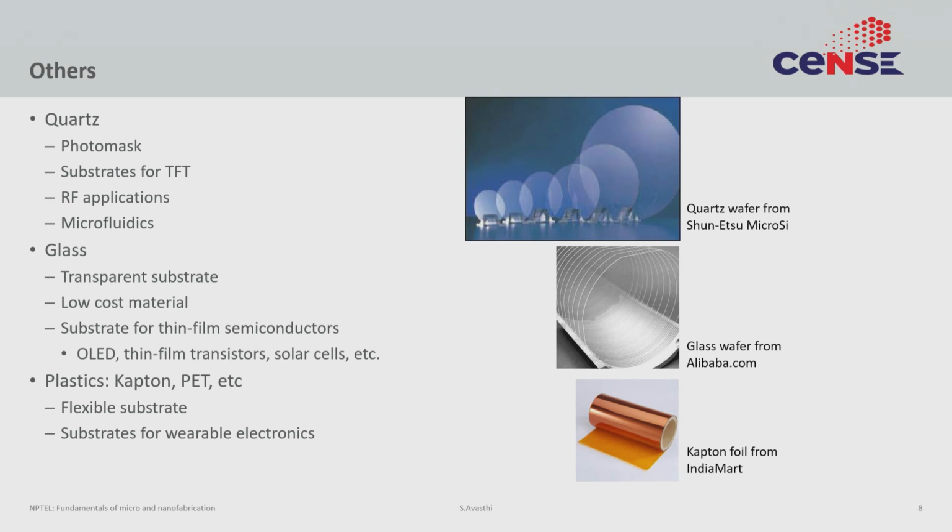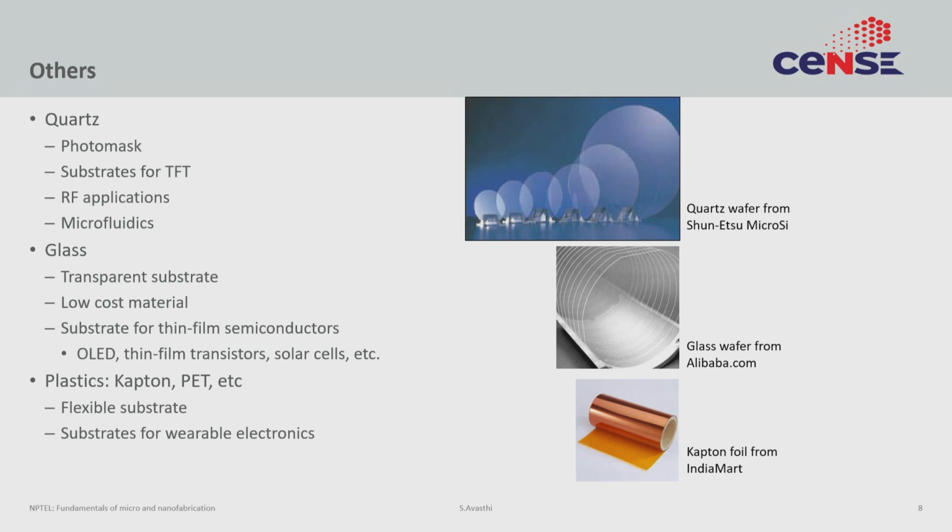Next is quartz. Quartz is silicon dioxide, but a crystalline version of silicon dioxide. It is related to glass in some manner, just like glass is transparent, quartz is transparent. The only difference between glass and quartz is one is an amorphous solid and the quartz is a crystalline solid. Quartz is often used in photomasks. We shall go into detail on what a photomask is later in some other lecture where we will do lithography. It is used as a substrate for thin film transistors. It is often used in RF applications because it has very low losses, and often used in microfluidics, because a lot of the time in microfluidics you want a transparent substrate.